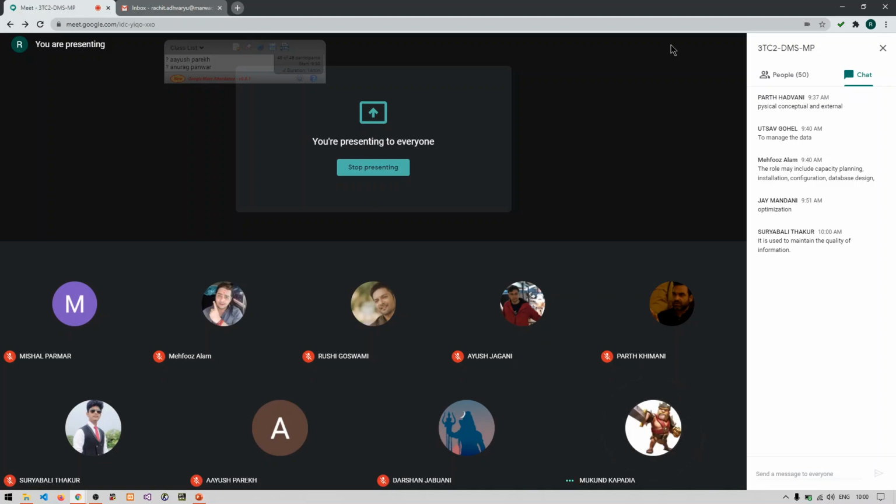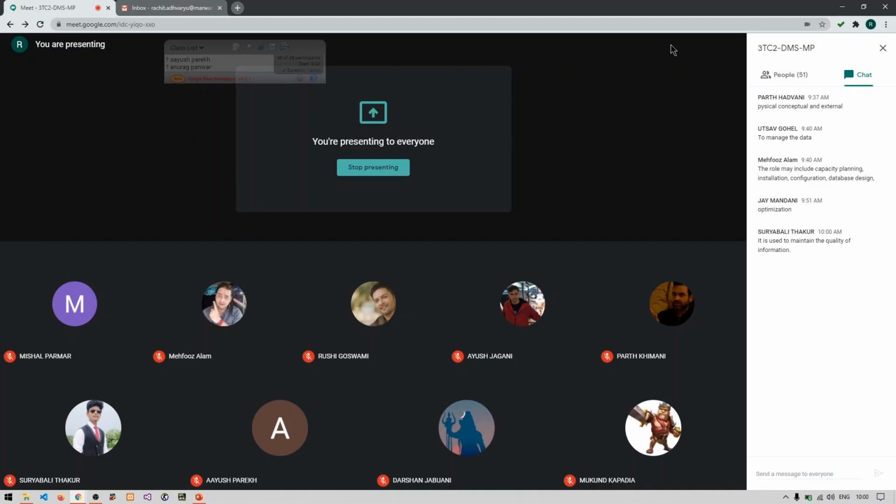Okay, very good. And I think someone has given the answer. This is used to maintain the quality of information. Yes, Suryabali, exactly. That is what I was expecting. So, set of rules in a database is mainly required to maintain the quality of data, right? Let us say for an example, you have a database of a bank and a bank has a rule that in your account minimum 500 rupees should be there, right? So that is what this set of rules has been implied on your account.